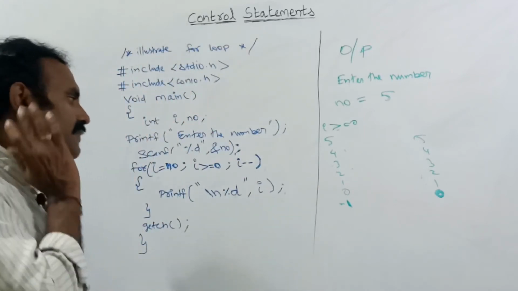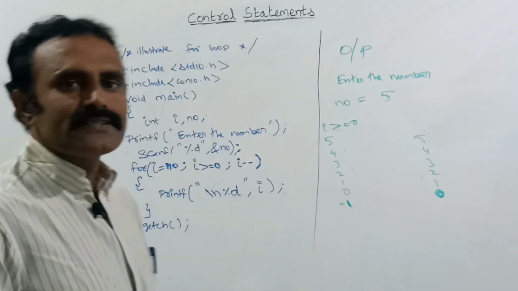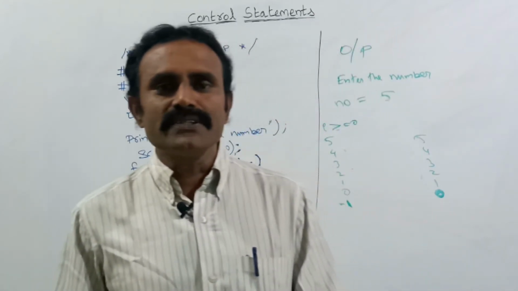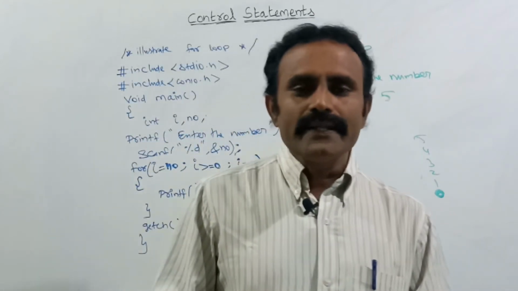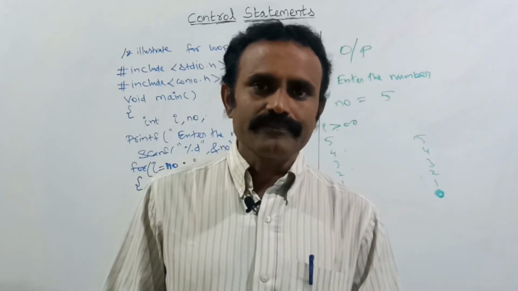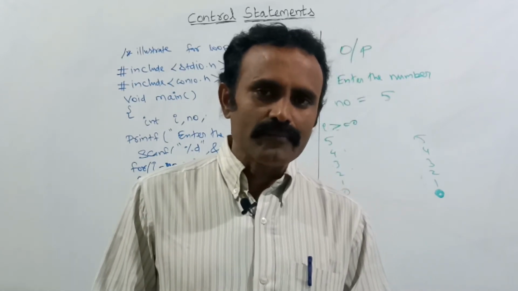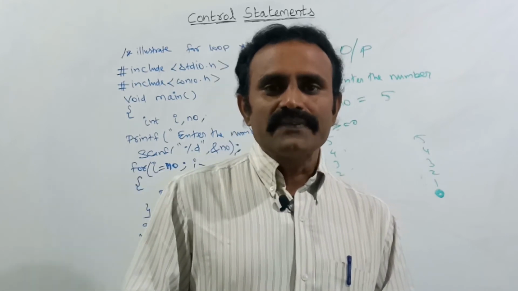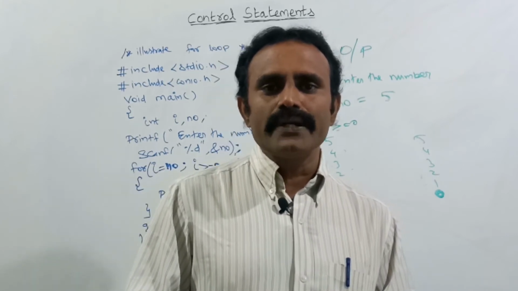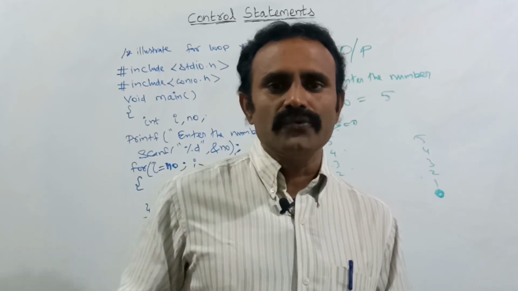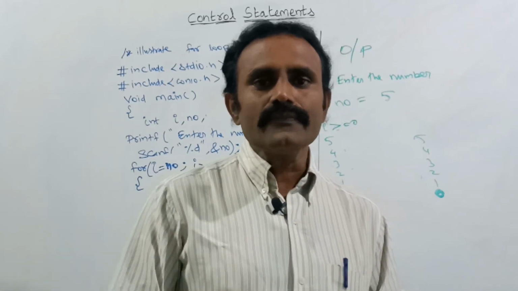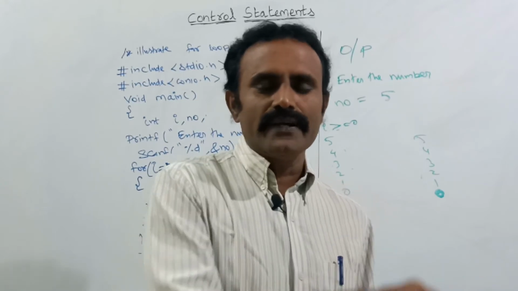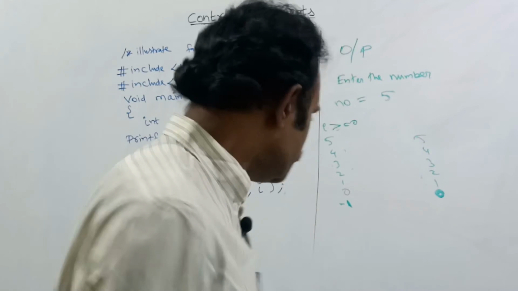Next, in the same way, let us see another simple example. Suppose you want to print the multiplication table: if you give the table number, that table should be printed. Suppose you ask for the fifth table, it means the fifth table should be printed from 5 ones up to 5 tens, or 50. The multiplication table should be printed. So this is the program. Now let us see how it works.